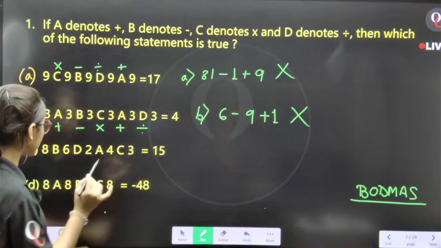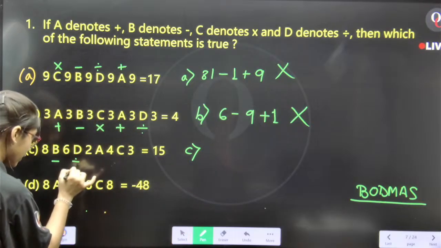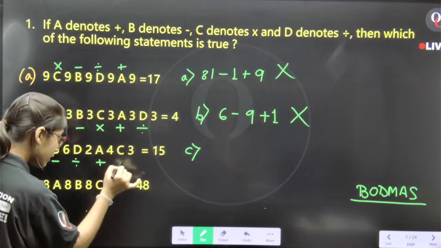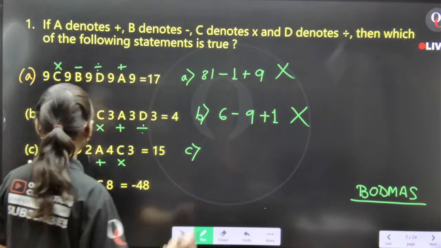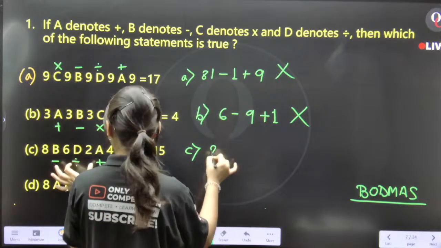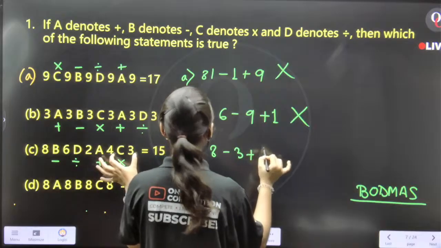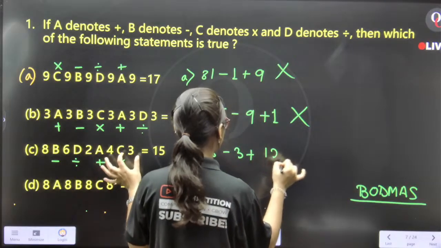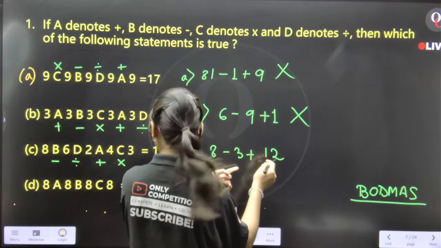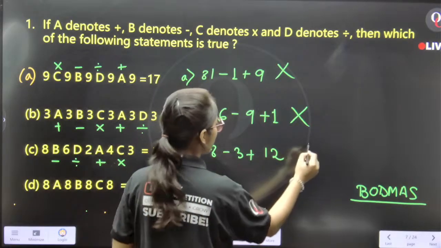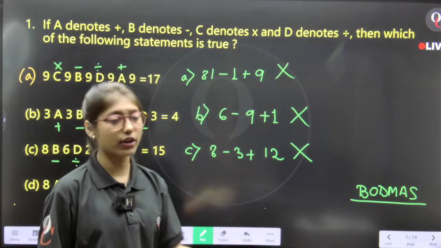Now let's go for option number C. B means minus, divide, plus, into. C means into, okay? That means 8 minus 6 divided by 2 is 3, plus 4 into 3 is equal to 12. 8 minus 3 is equal to 5. 5 plus 12 is equal to 17, which does not satisfy your answer.